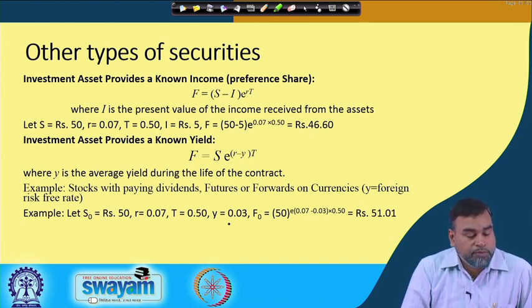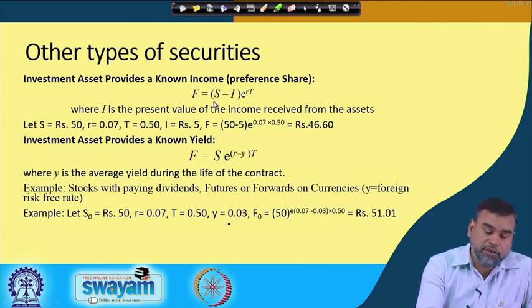If S is equal to 50, r is equal to 7%, t is equal to 0.5, and the present value of the cash flow you are getting from that security in that period, let us say I, is 5, then F is equal to 46.6. That means it has to be deducted.